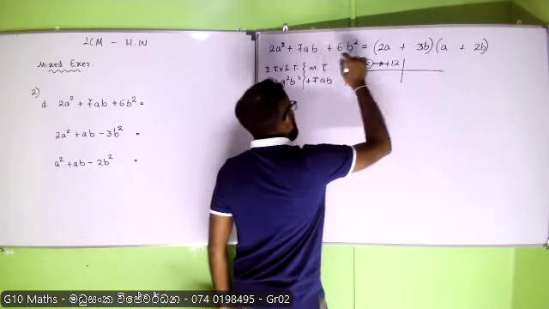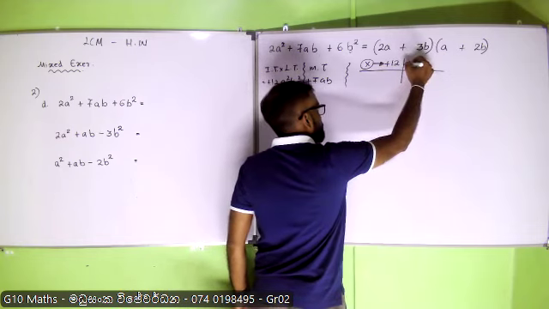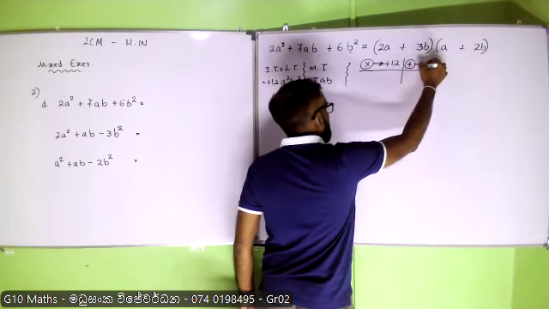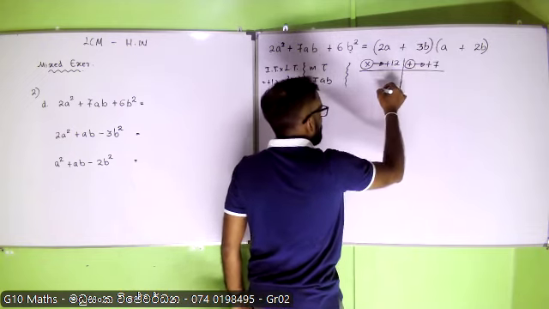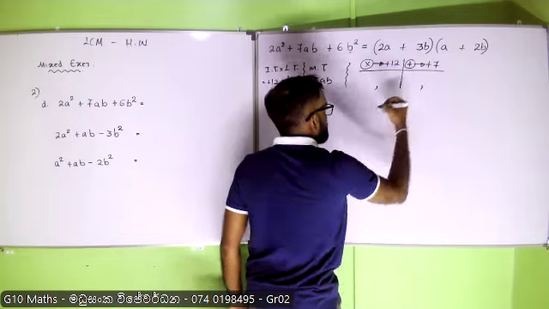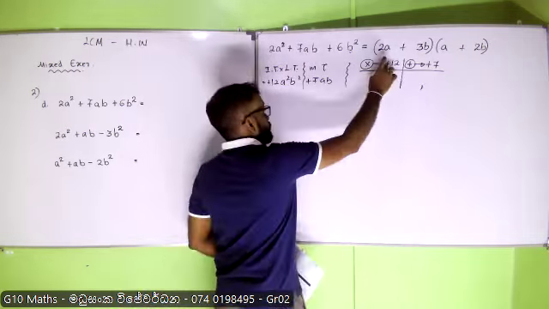And if I add the two numbers, I need to obtain positive 7. Before that, I need to choose the signs. Since all the terms are positive, I no need to worry about the signs.